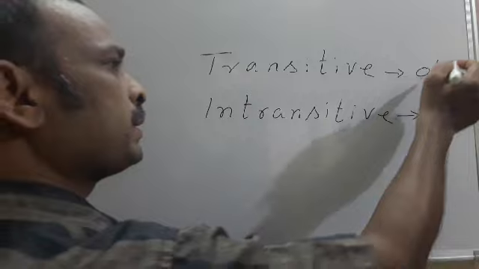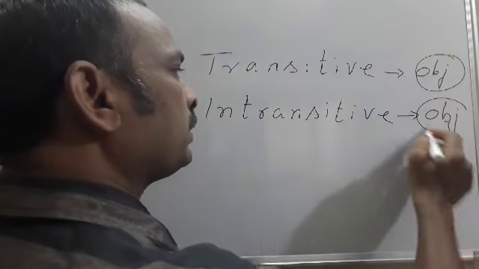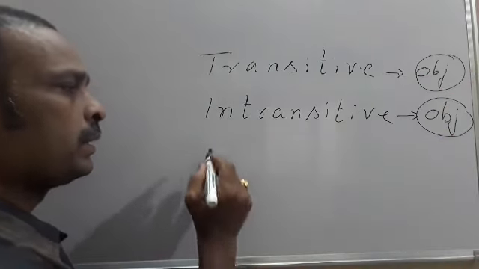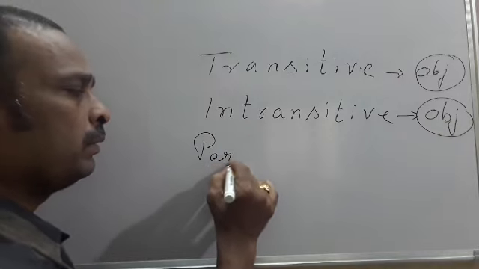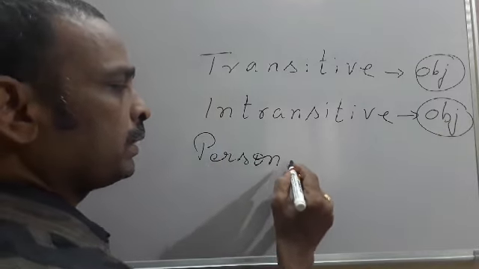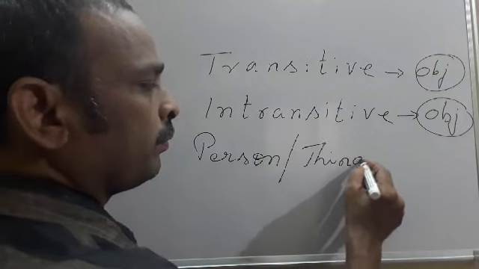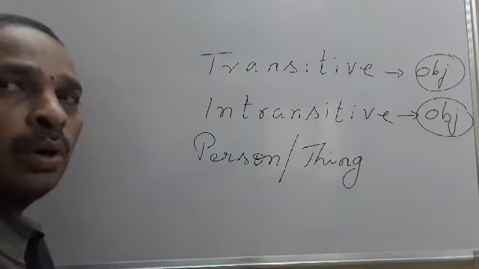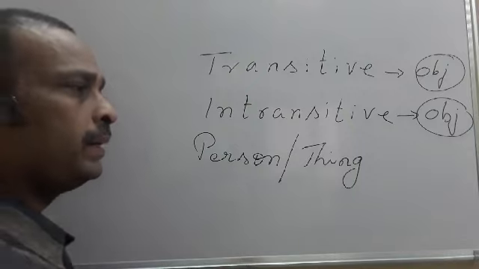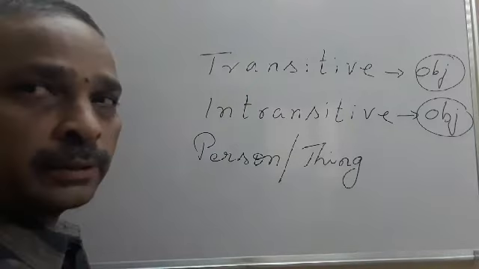See, object in the sense that what is called object? See friends, either a person or a thing. Either a person or a thing is said to be an object.